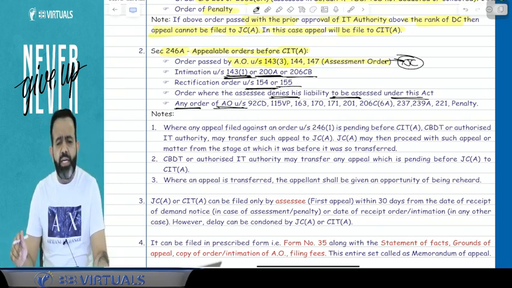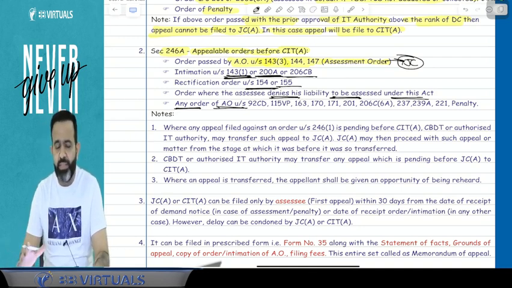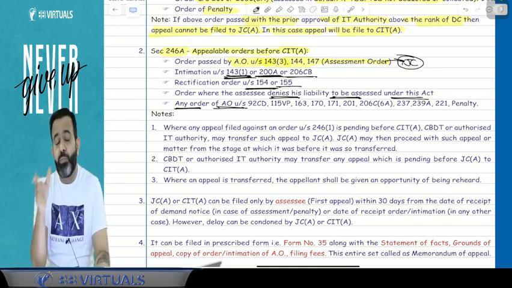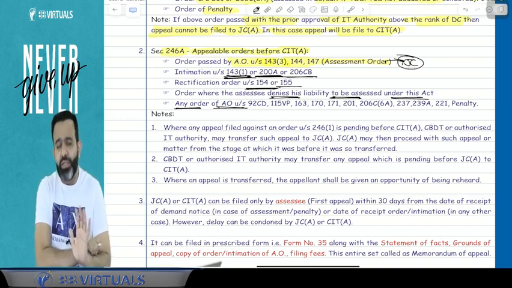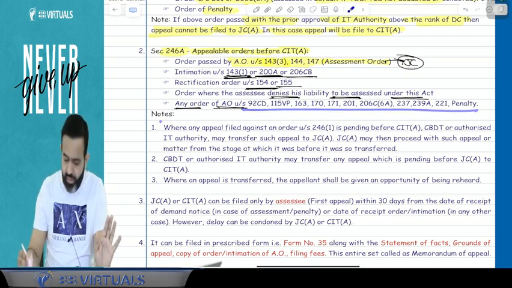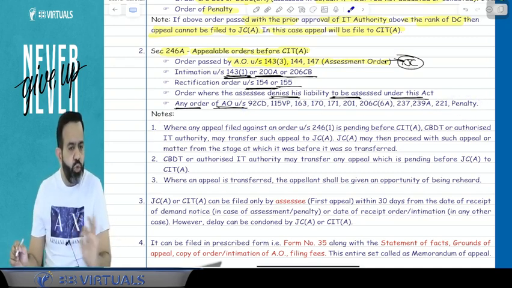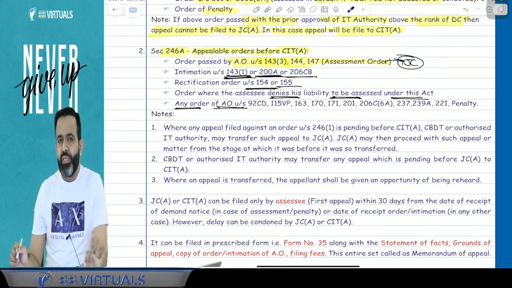92CD is basically that under APA, advanced pricing agreement in transfer pricing, and due to the advanced pricing agreement, suppose the AO passes the assessment order, then that is called your 92CD order. And after that some sections are given, there is no need to remember the section, as well as the penalty order. There is no need to remember the section,